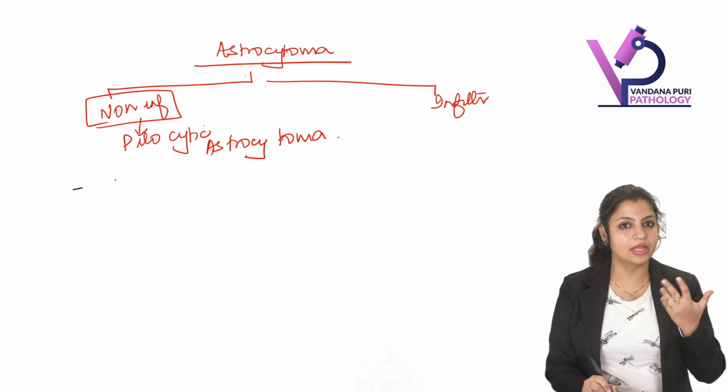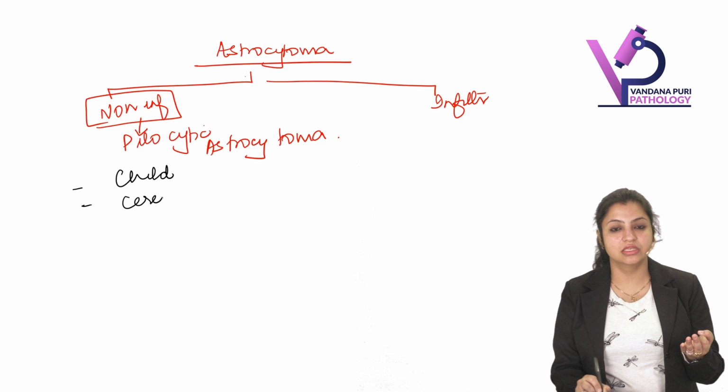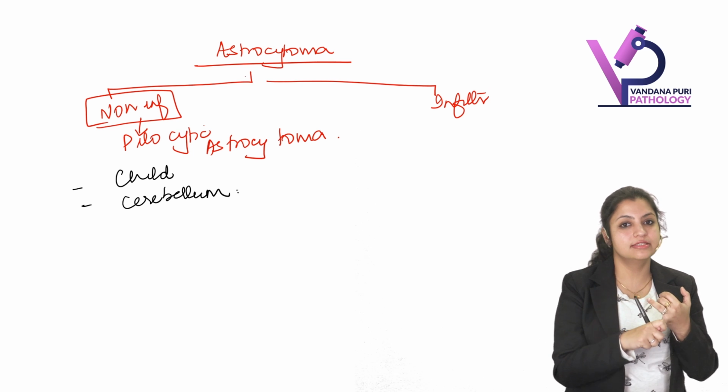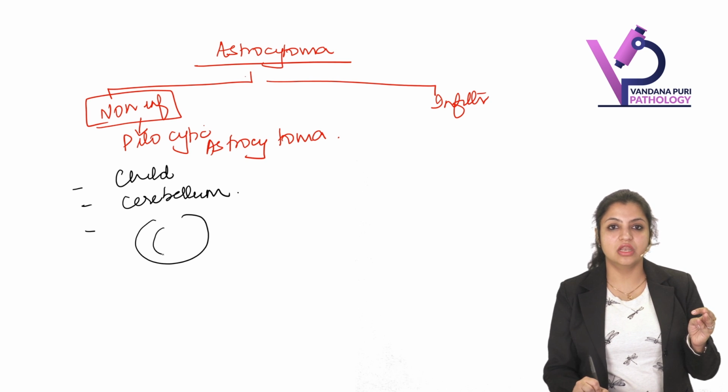Now apply your knowledge: it is a tumor which occurs in children. It usually occurs in the cerebellum. So it occurs in a child, usually in the cerebellum, and in the cerebellum, it appears as a large